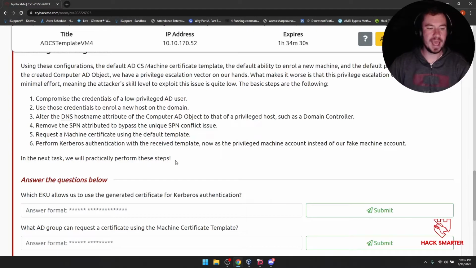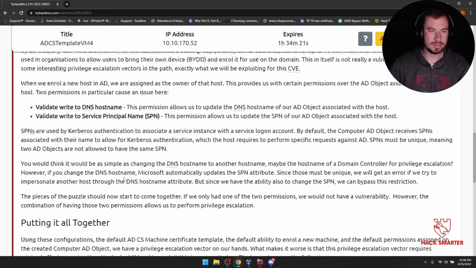What AKU allows us to use the generated certificate for Kerberos authentication, which AKU.